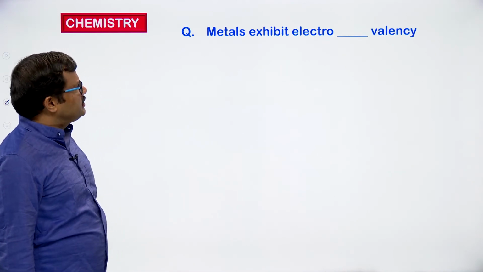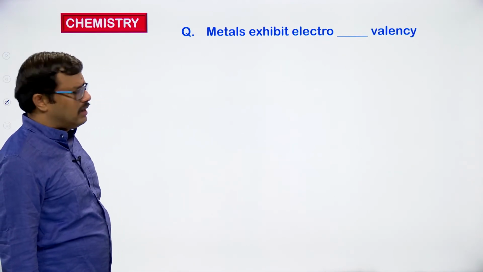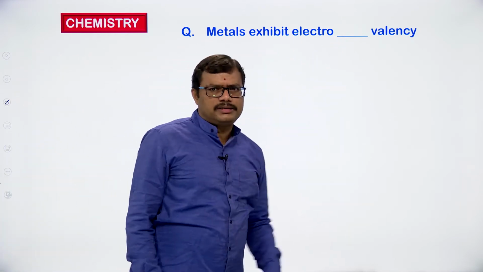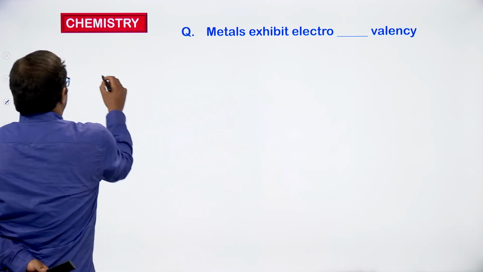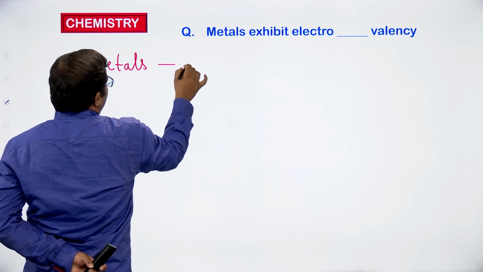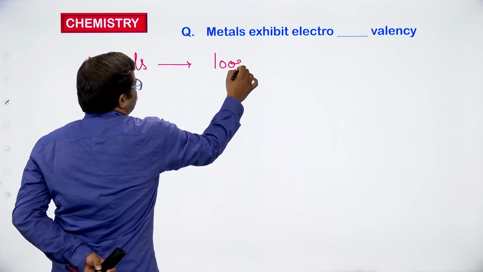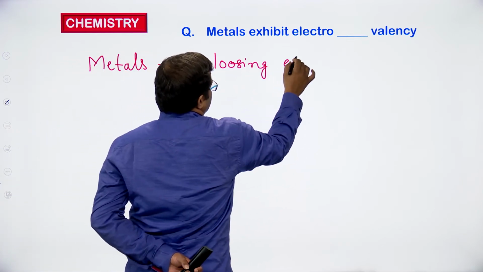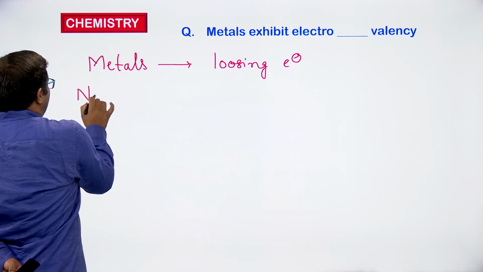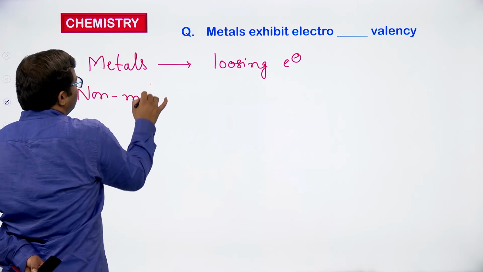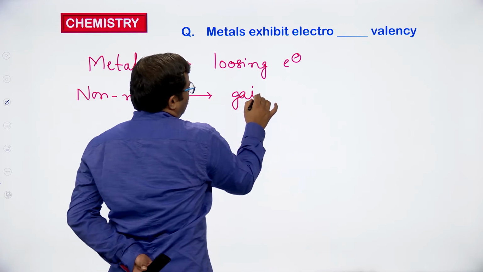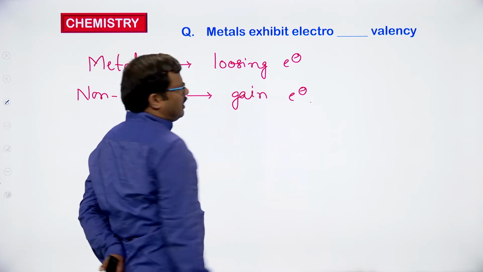Metals exhibit electrovalency. Here metals means these are the elements which are capable of losing electrons. They lose electrons easily. Whereas non-metals, if you observe, are going to gain electrons.